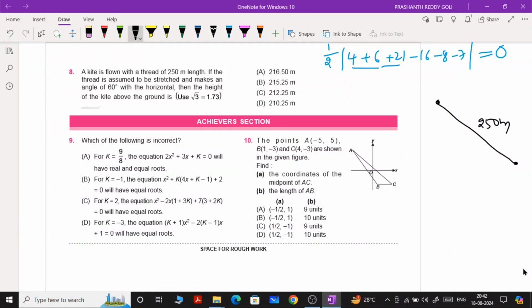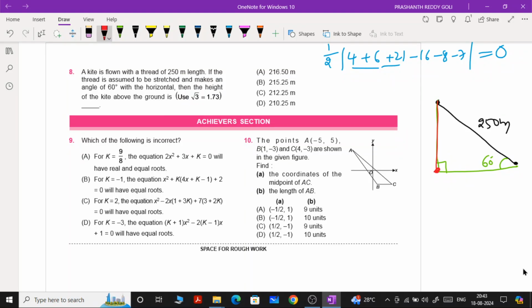And if the thread is assumed to be stretched and make an angle of 60 degrees. How is it stretched? This particular thread is making an angle of 60 degrees with a horizontal line. Then the height of the kite above the ground is asked to find. And root 3 value is given as 1.73. We should also take root 3 value as 1.73.